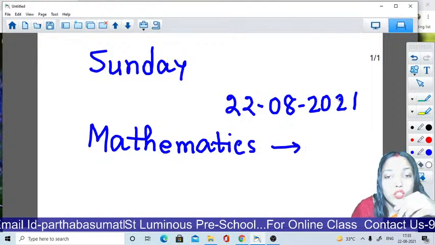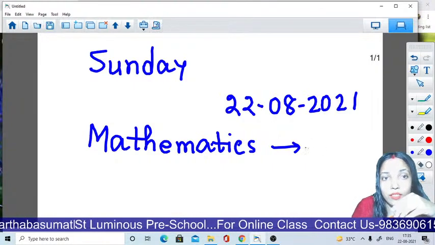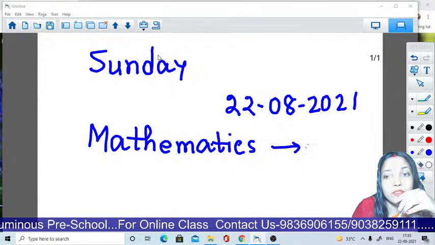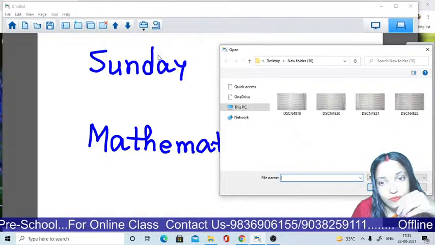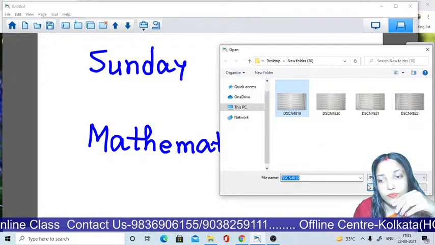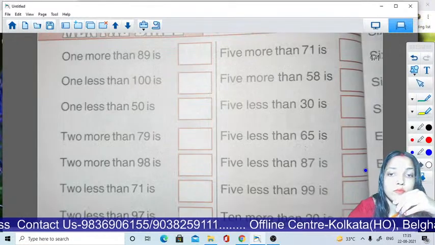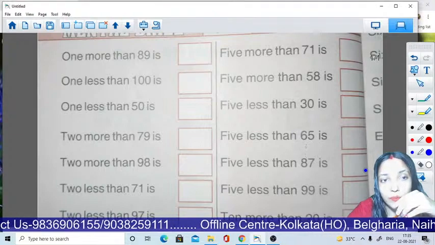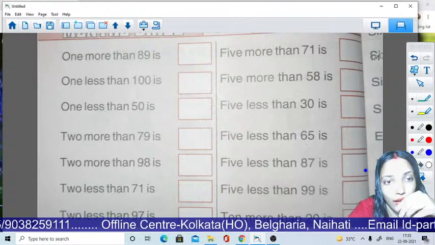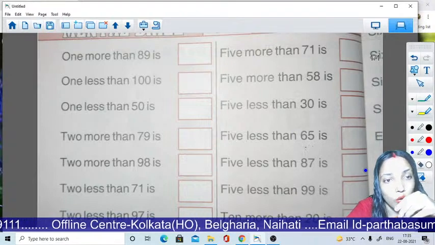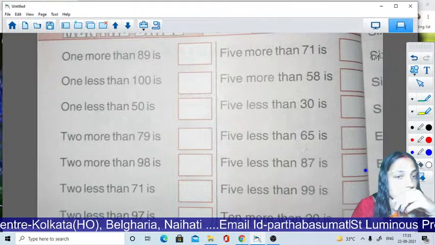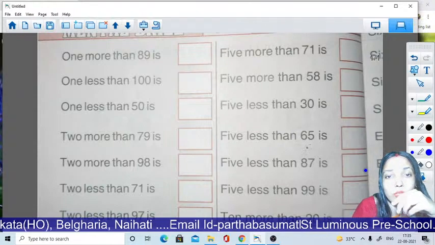Okay students, so let's start with me. Now I want to show my pages. So let's see. Yes, this is my first page, and now you all have to answer me, or you can write in your copy. Okay, so let's start. 1 more than 89. Do you know what will be the answer?